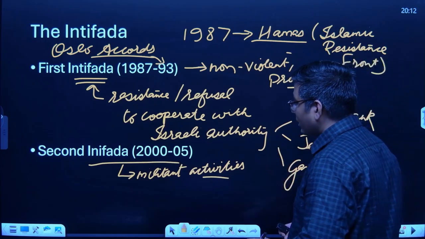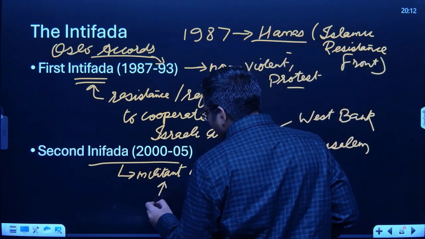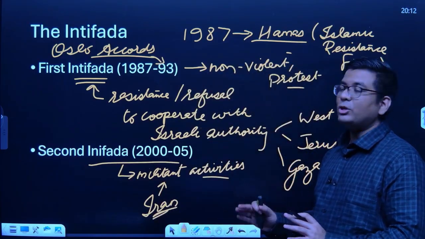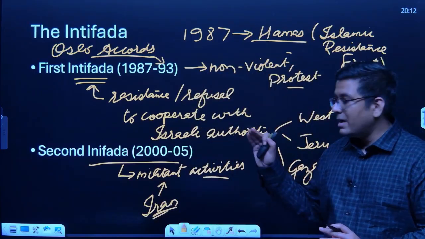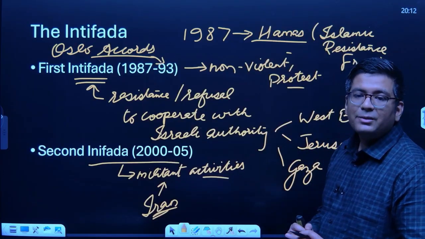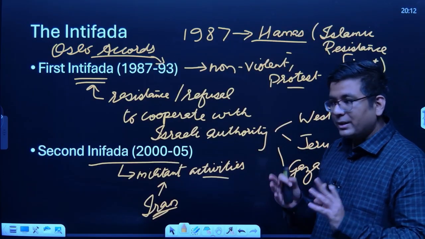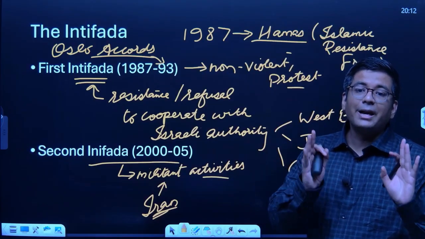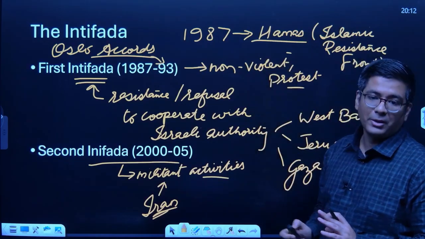So in this time, it is seen that Iran is very interested in supplying weapons and ammunition to Hamas. Why? Because Iran and Israel are not friends. They would want each other's mutual destruction. Okay, Israel does not want Iran to have nuclear power. Iran does not want Israel to exist, and that is why it allies with Hamas.